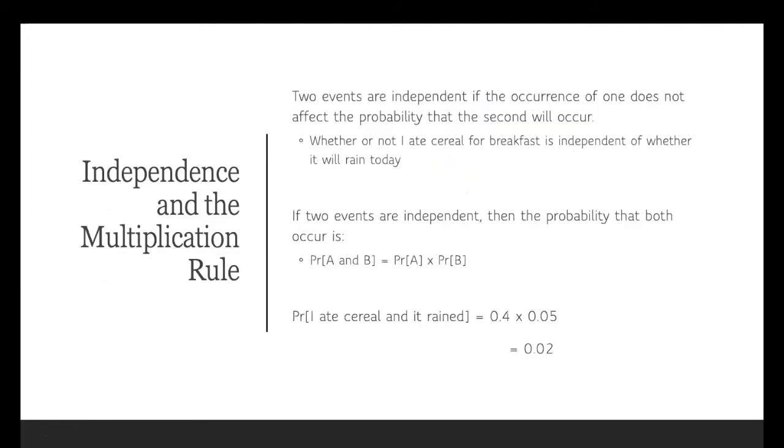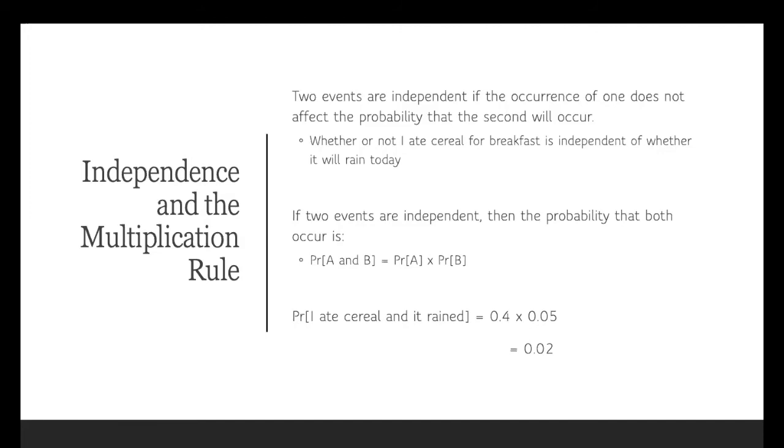Now, in addition to events being mutually exclusive or not mutually exclusive, two events can also be either independent or dependent on one another. We can define two events to be independent if the occurrence of one event does not affect the probability that the second event will occur. So for example, whether or not I ate cereal for breakfast is independent of whether or not it will rain today. Knowing that I ate breakfast cereal this morning doesn't change what our underlying expectation is that it will rain today.